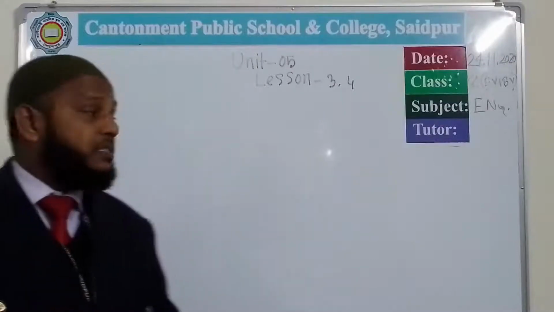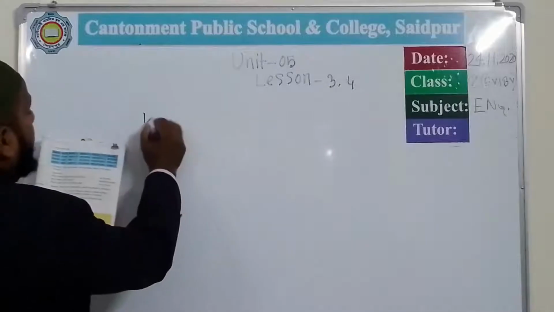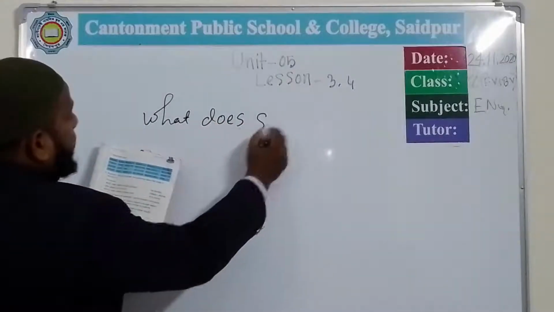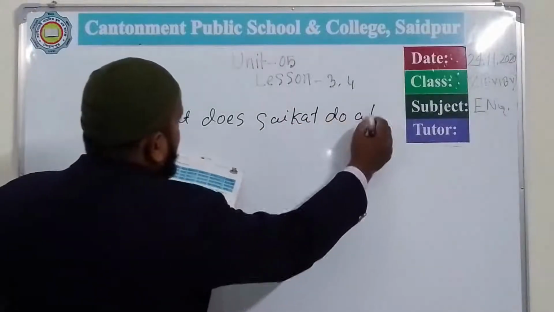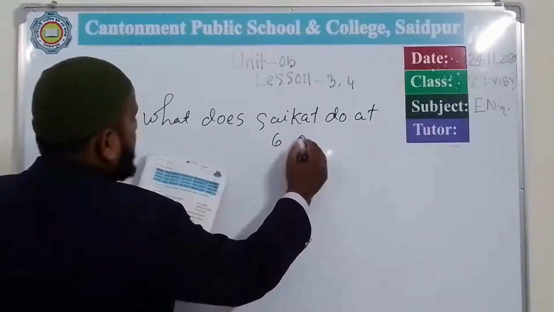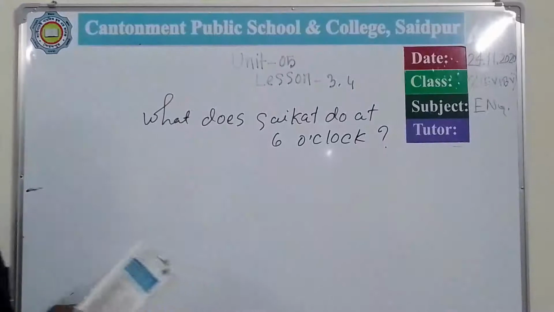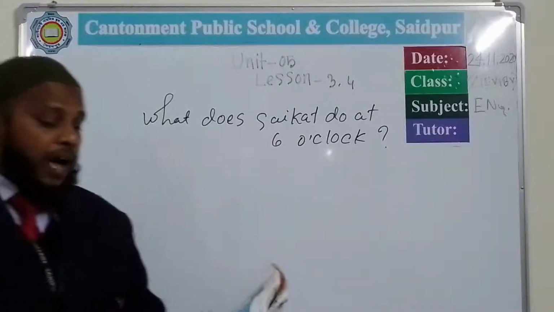Suppose here I am writing: What does Shoiko do at 6 o'clock? This is a question, and in this question I need an answer. Where will I get the answer from?